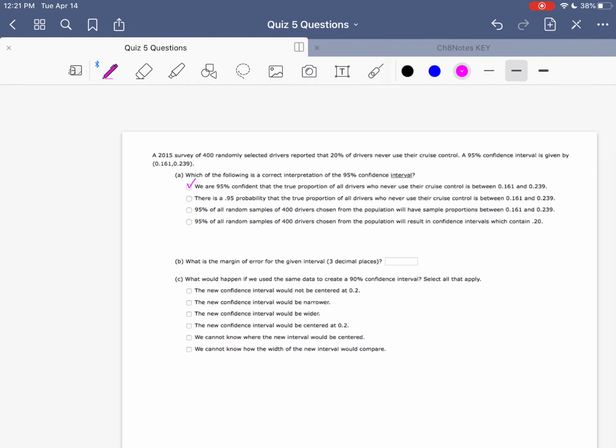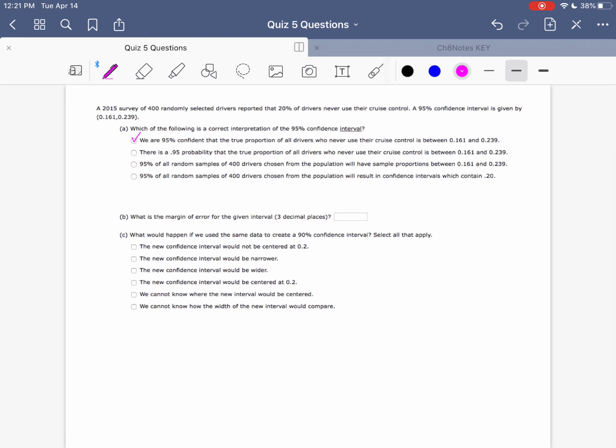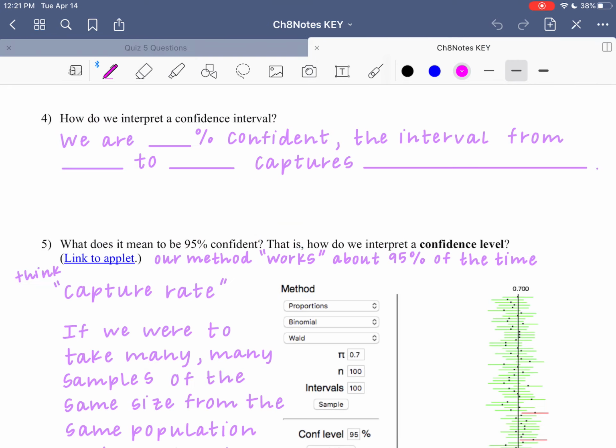So let's check that one off, or the first one there, for me at least. Part B: what is the margin of error for the given interval? So the margin of error, let's flip back here.